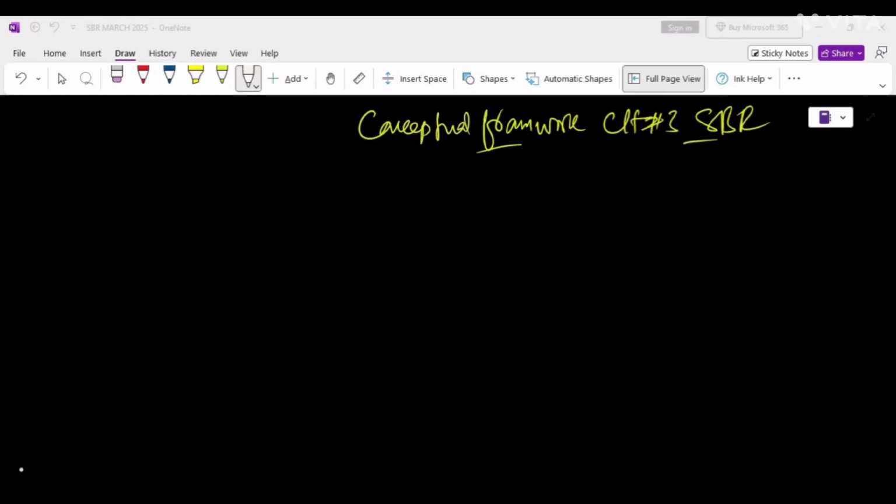Okay guys, welcome back, and today we are discussing the conceptual framework. That is the topic from SBR chapter number 3, and we have to start the conceptual framework chapter here. So what do we mean by the conceptual framework?